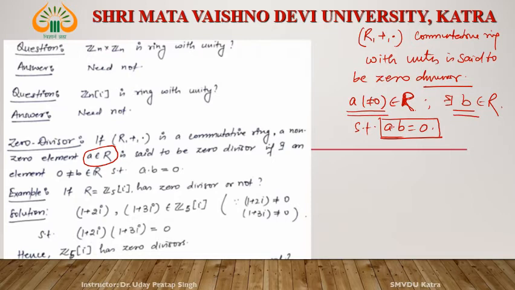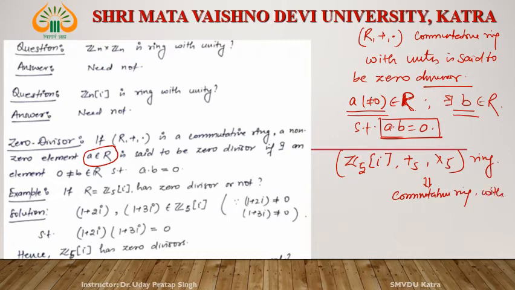If any ring satisfies this condition, then that ring is known as a ring with zero divisor. What is an example? Consider Z5i with respect to addition modulo 5 and multiplication modulo 5. It is a ring. Of course, this ring is a commutative ring with unity.